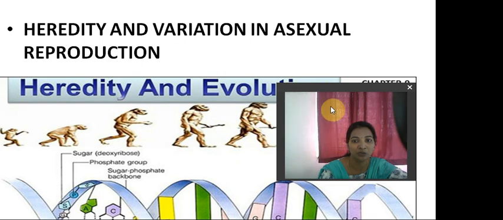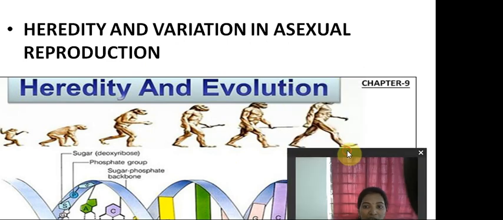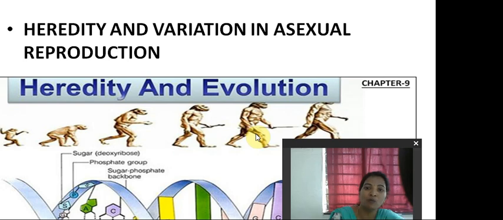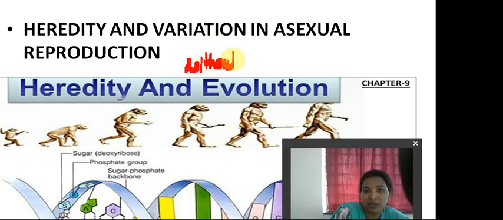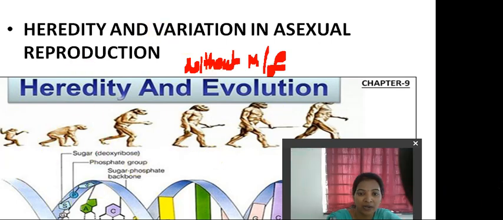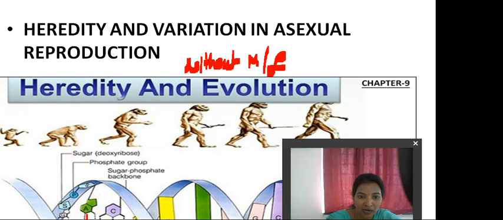Now let's proceed to heredity and evolution. As you see here, students, how humans have changed from monkeys and apes, up to man, right? So heredity and variation in asexual reproduction now we need to see. First of all, let me know what is meant by asexual reproduction. Asexual reproduction means reproduction without fusion of male and female gametes. So only either male or only female can be forming, that we consider as without fusion of male and female gametes. Understood, students?